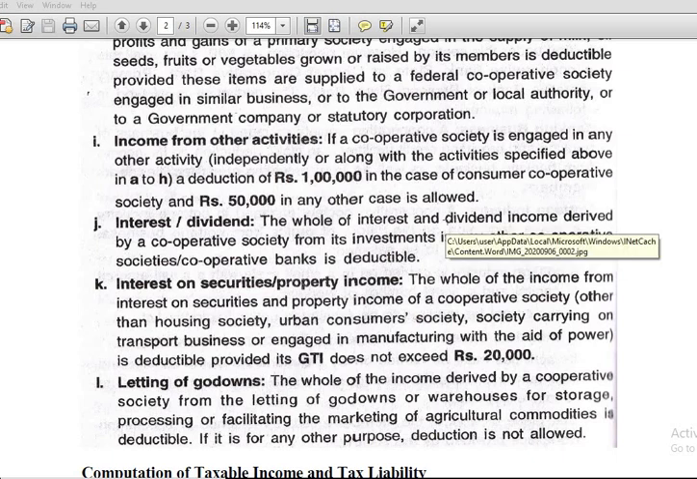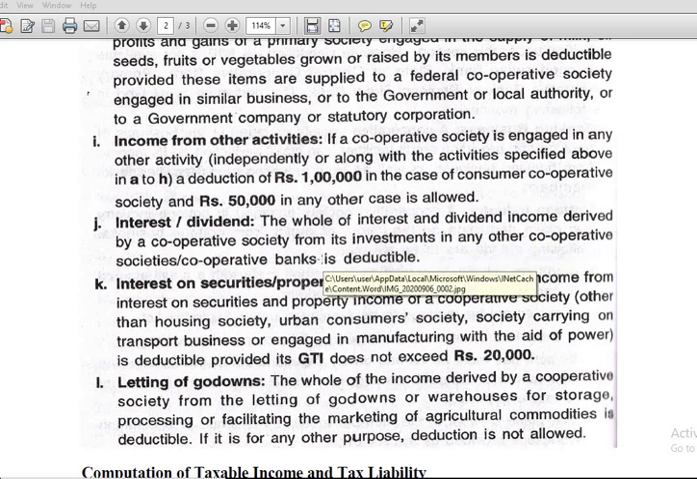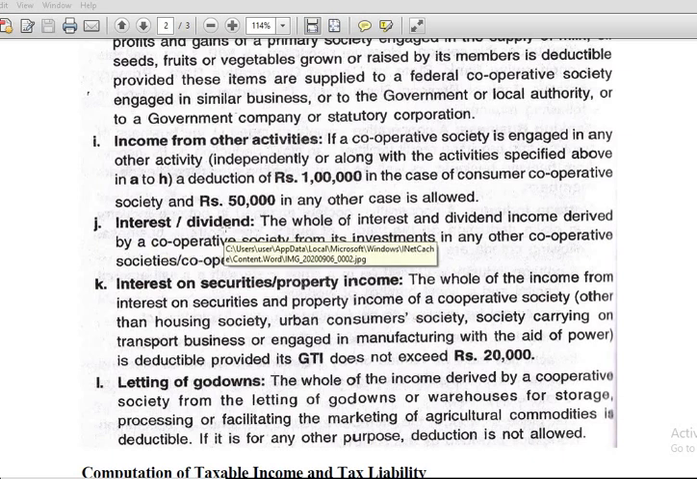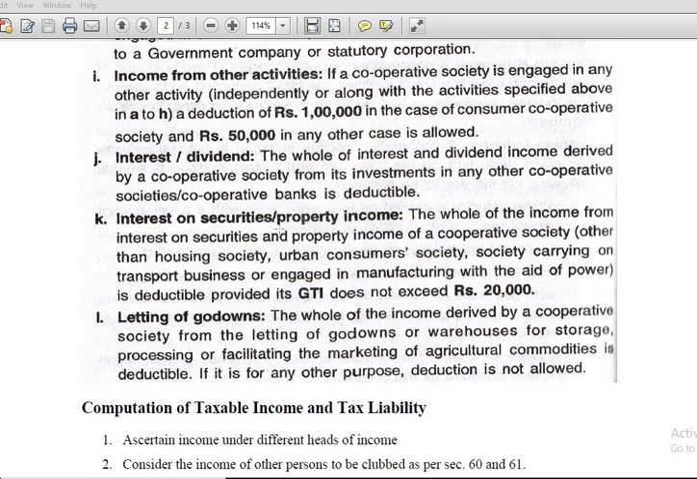Then interest and dividend. The whole of the interest and dividend income derived by a cooperative society from its investment in any other cooperative societies or cooperative banks is deductible. So not elsewhere; it should have been invested in cooperative societies or cooperative banks. And any interest earned or dividend received is deductible under 80P.